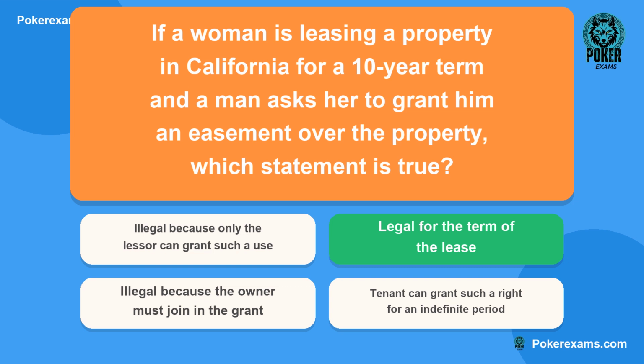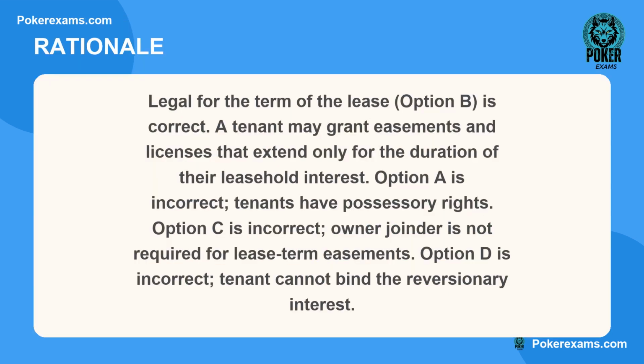The correct answer is B. Here is why. Legal for the term of the lease, option B, is correct. A tenant may grant easements and licenses that extend only for the duration of their leasehold interest. Option A is incorrect. Tenants have possessory rights. Option C is incorrect. Owner joinder is not required for lease term easements. Option D is incorrect. Tenant cannot bind the reversionary interest.